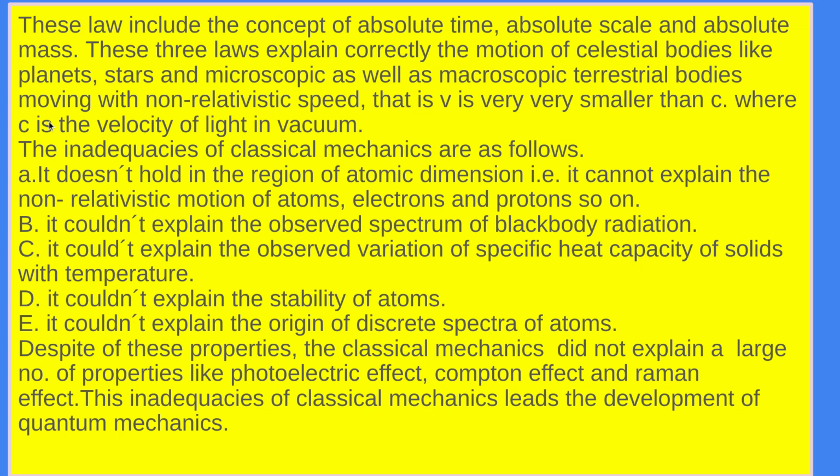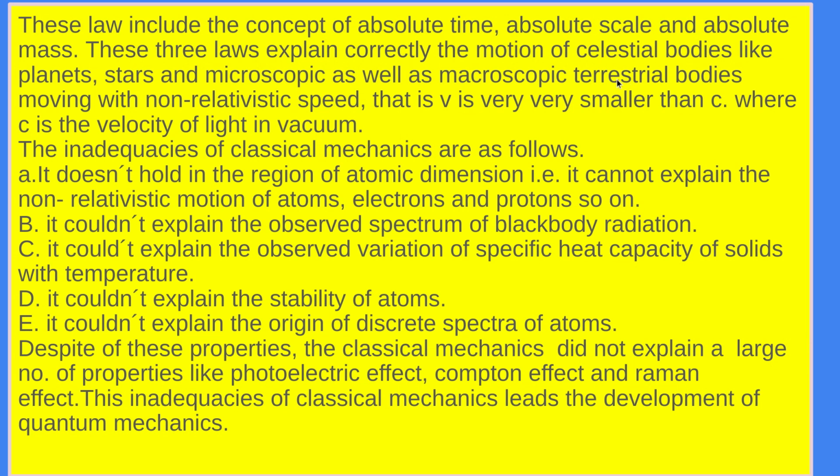All right. The three laws correctly explain the motion of celestial bodies like planets and stars, as well as macroscopic terrestrial bodies moving with non-relativistic motion. Macroscopic means they are large, heavy. Terrestrial means they are on the floor of the Earth.